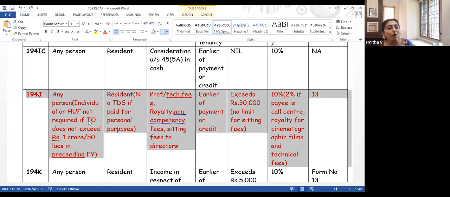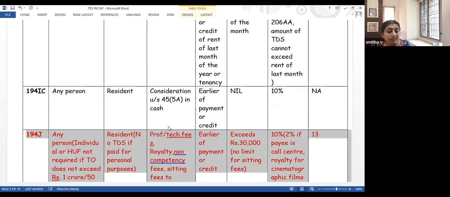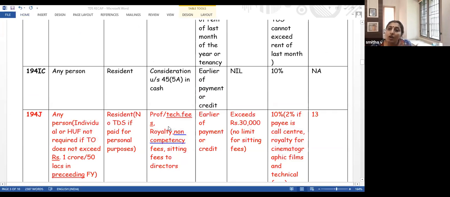Let us take, I am auditing for Mr. B. Mr. B is an individual and his turnover in the last year was less than 1 crore. He's a businessman, so 1 crore. If he's a professional, then what we look into is 50 lakhs. He is giving me audit fees. He need not deduct TDS.